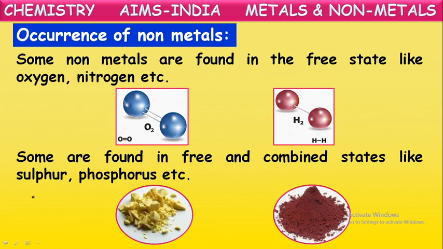For example, sulfur can exist in the free state in certain areas. Mostly it exists in the combined state, on combining with metals in the form of metal sulfides and metal sulfates. Even phosphorus is the same way. Phosphorus is available in the free state as well as in metallic compound states like phosphates.